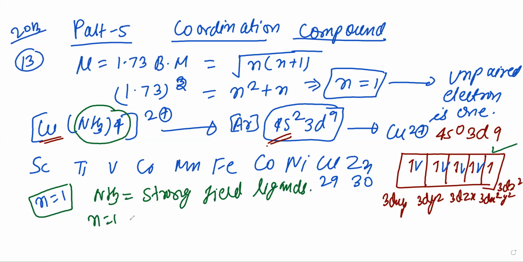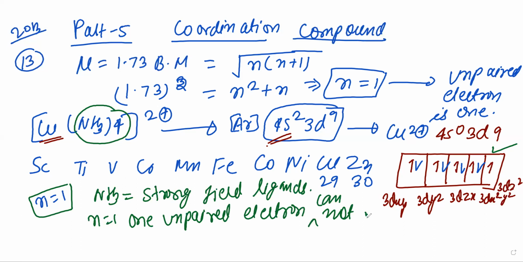The one unpaired electron cannot be paired with another orbital, because there is no space. So this much you have to find: n equal to 1 unpaired electron. Write it down, asked in 2016.